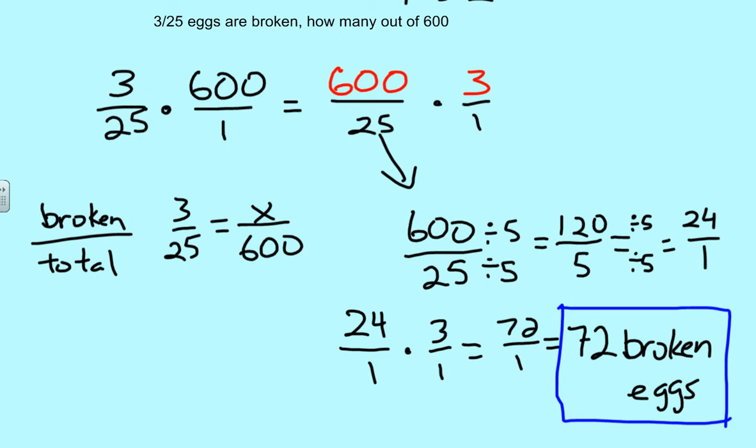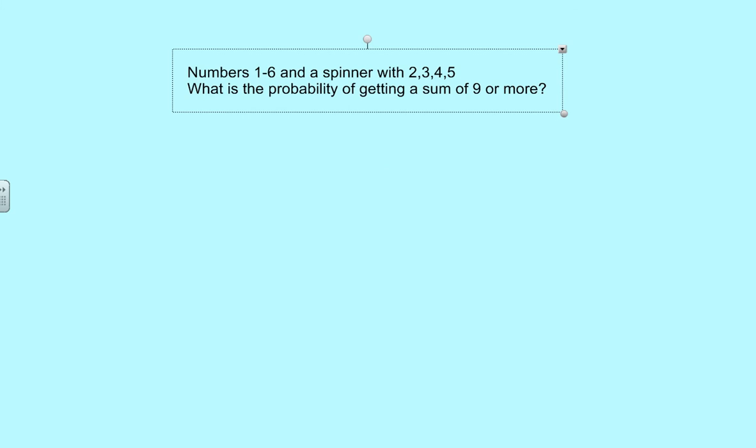Okay? Alright, and our last one. This one probably shouldn't have been on this homework. This is like a different class of question, but that's okay because it's kind of a good question. So we have an independent event here. We want to spin, or no, it's not spin a number. It's not a cube, so we're rolling a number. You get 1 through 6, and then we have a spinner that's 2, 3, 4, 5. What's the probability of getting a sum of 9 or more?